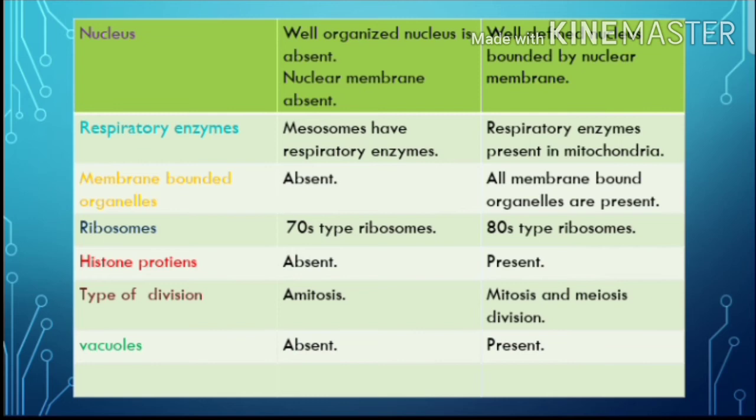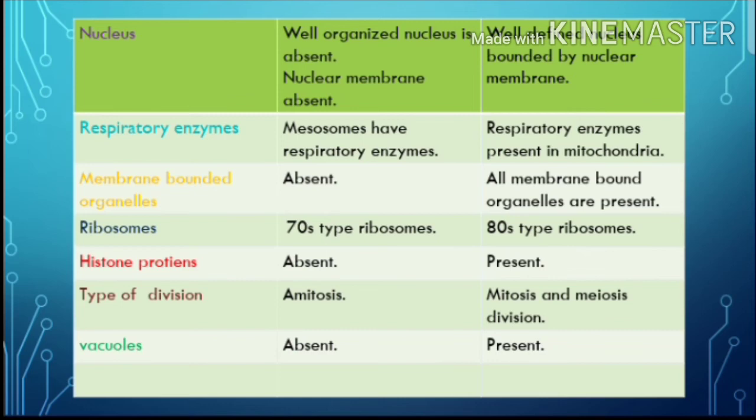Next one, respiratory enzymes. Respiratory enzymes are present in mesosomes in prokaryotic cells, while they are present in mitochondria in eukaryotic cells. Next one, membrane-bounded organelles. The membrane-bounded organelles are absent in prokaryotic cells. Ribosomes are present in prokaryotic cells, but they lack membrane-bounded organelles. Only ribosomes are present.